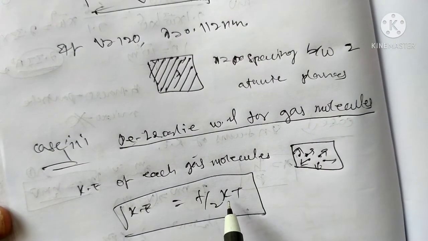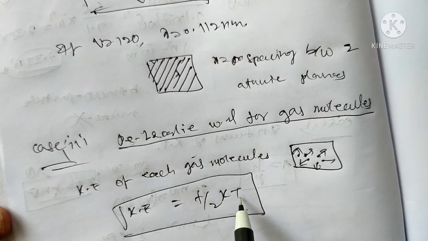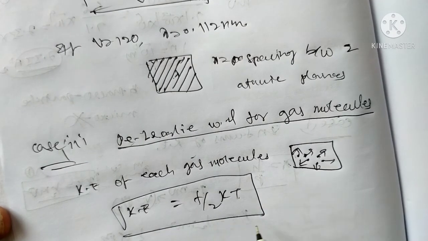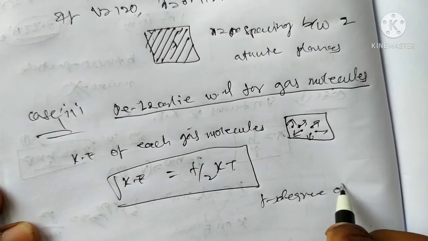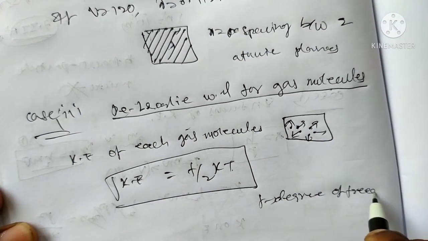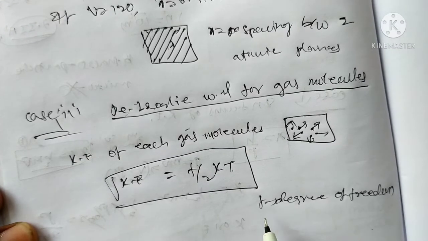Here k is the Boltzmann constant, T is the absolute temperature, and f is the degree of freedom.